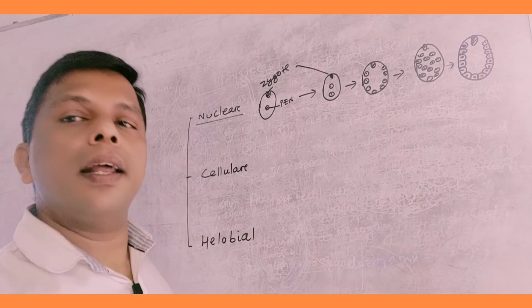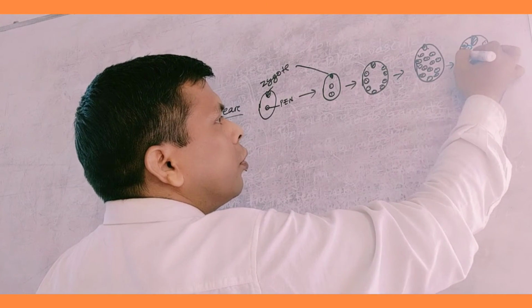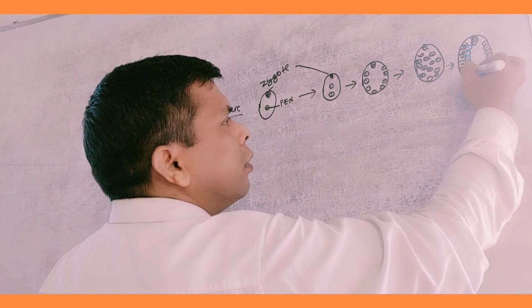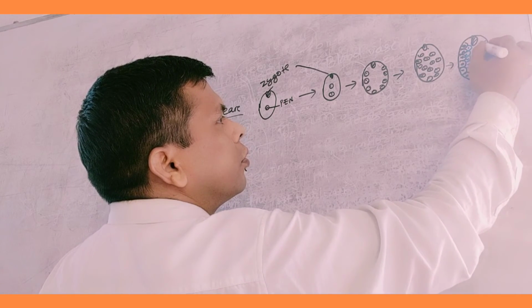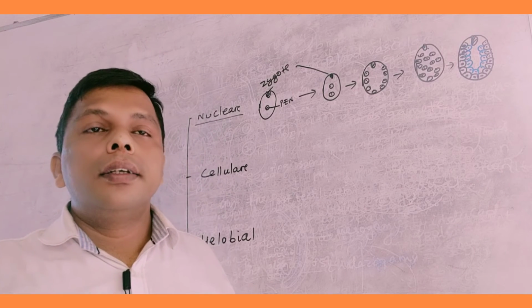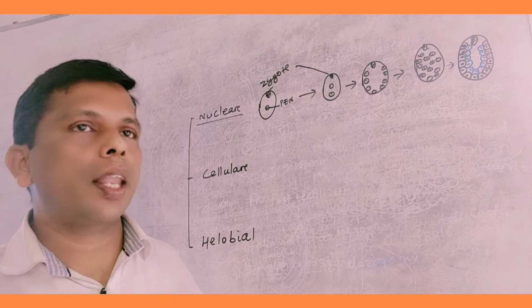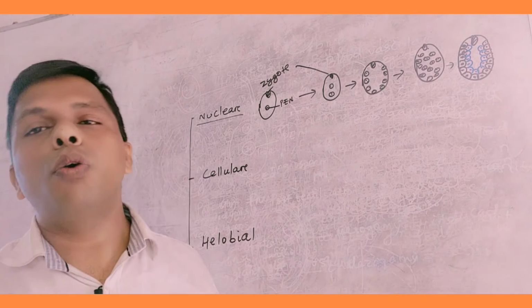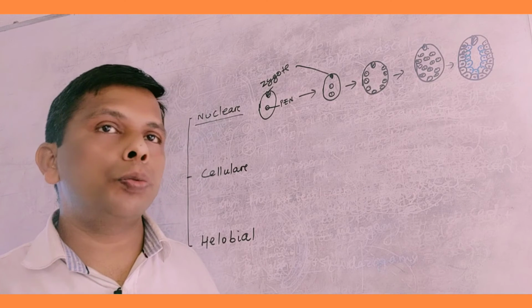After one layer, another layer is formed. This is called the centripetal type of cell formation. It is found in coconut. The white part of coconut is endosperm.